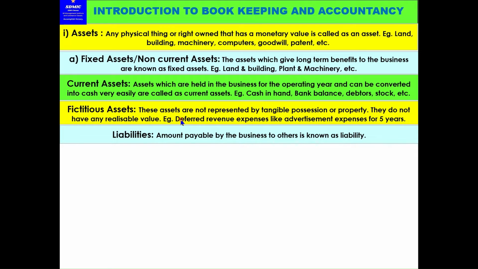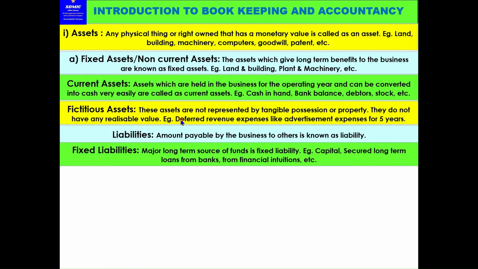Now liabilities. The amount payable by the business to others is known as liability. That's simple, it means whomever you have to make a payment to, the money you have to give, that is a liability. Fixed liabilities means, for example, you took a loan from a bank for 5 years, so for 5 years you have to pay a fixed EMI. It's very simple. Major long-term source of funds is fixed liability.